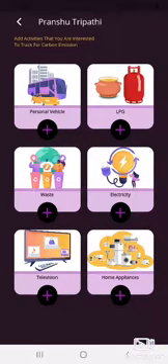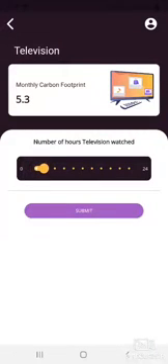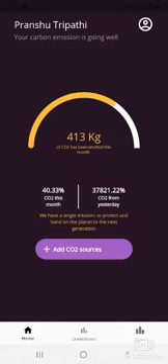So let's add television. I have watched television for 2 hours, so I'm adding television. As soon as I submit some activity, my total carbon emission gets increased and my points are increased or decreased depending upon whether I have emitted carbon greater than the average value or less than the average value.